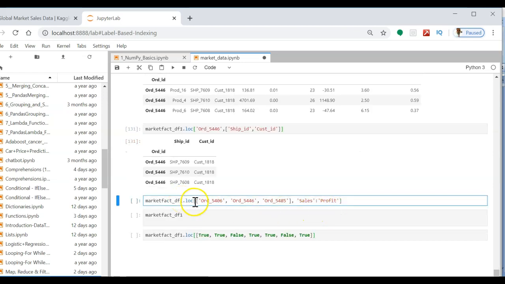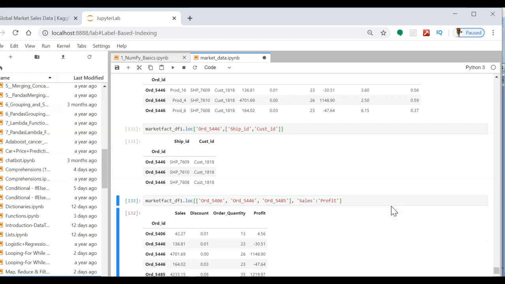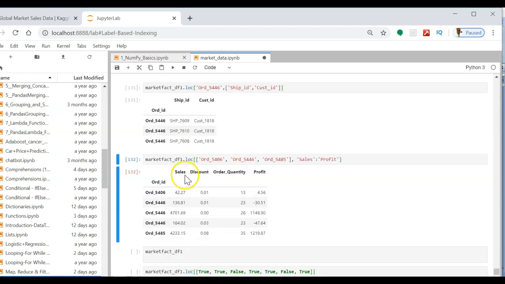Now if you want multiple rows, you can mention the index of the rows as a list here, and you can mention sales colon profit. This is useful when in an Excel file you have a large number of columns and listing all the column names is not possible. So you can simply put the start column and end column. It selects from sales to profit. All the columns that lie between sales and profit will be displayed here.